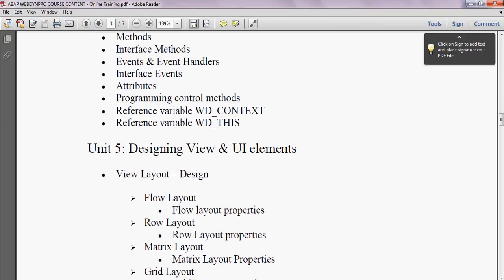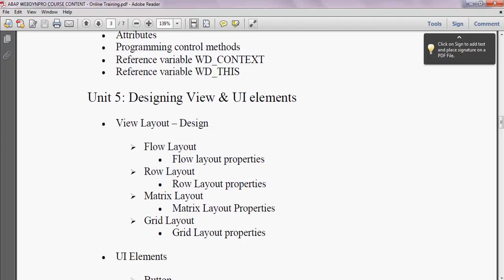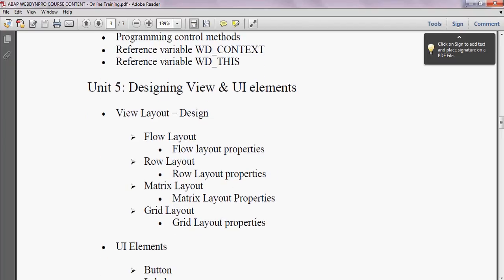Unit 5 is designing views and UI elements, view layout design. When we are developing something, the design is very important. The look and feel should be proper, and the application should satisfy the customer on seeing it. The satisfaction comes from the look and feel. So how do we achieve the look and feel of the WebDynpro ABAP application? We have a set of properties to design the view layout, with different types: flow layout, row layout, matrix layout, and grid layout.